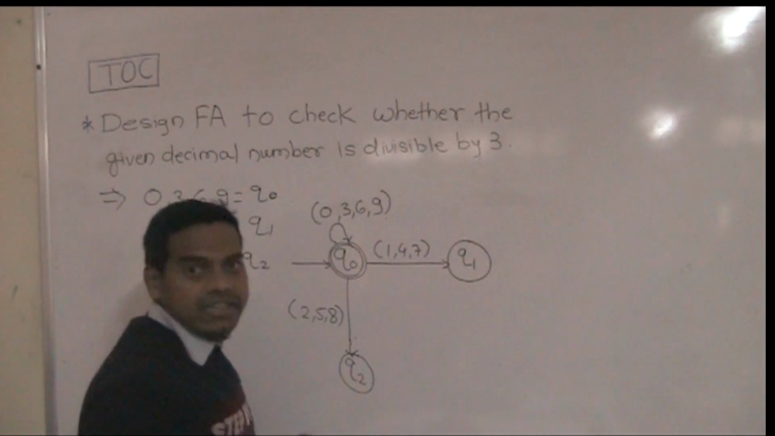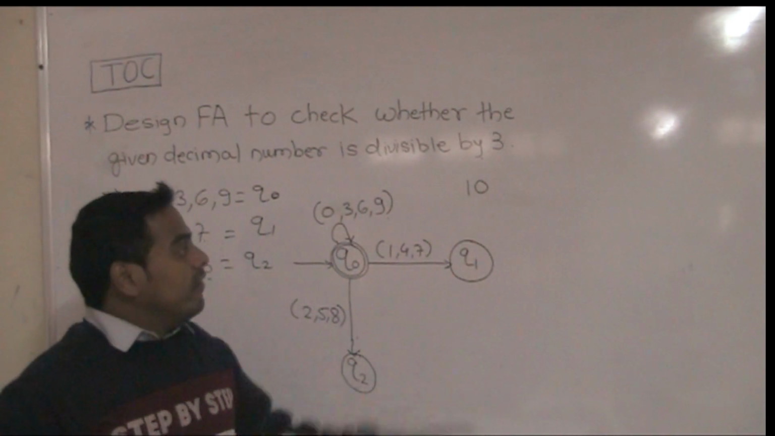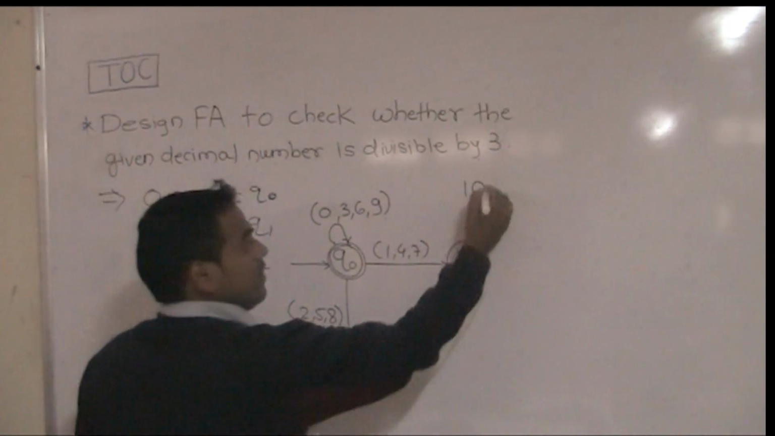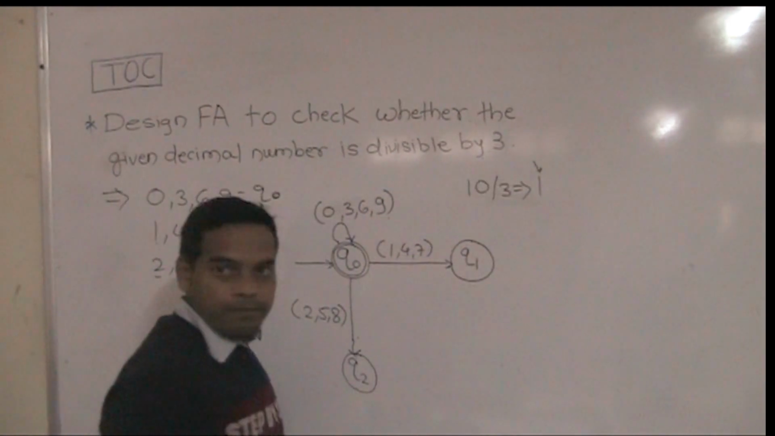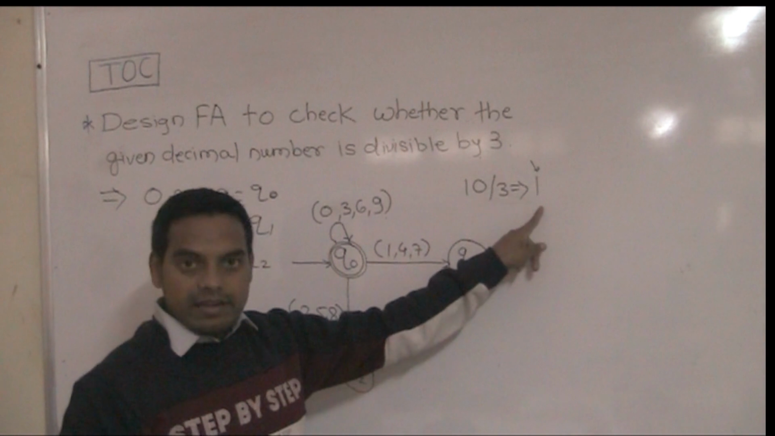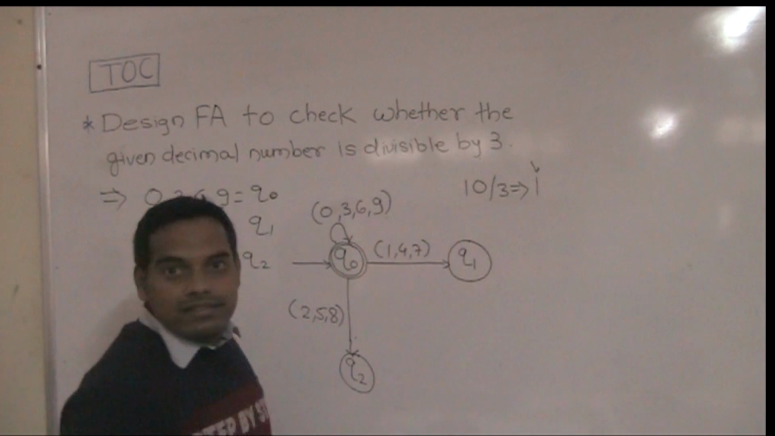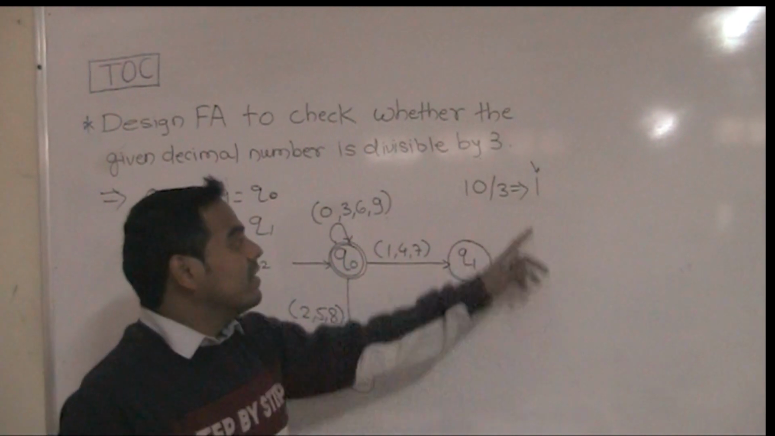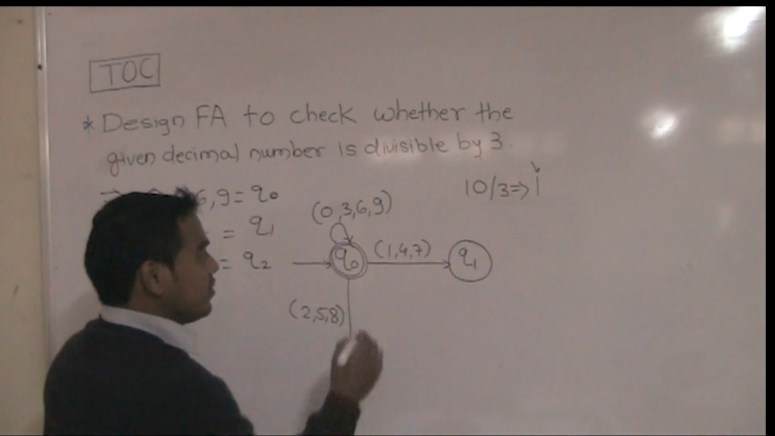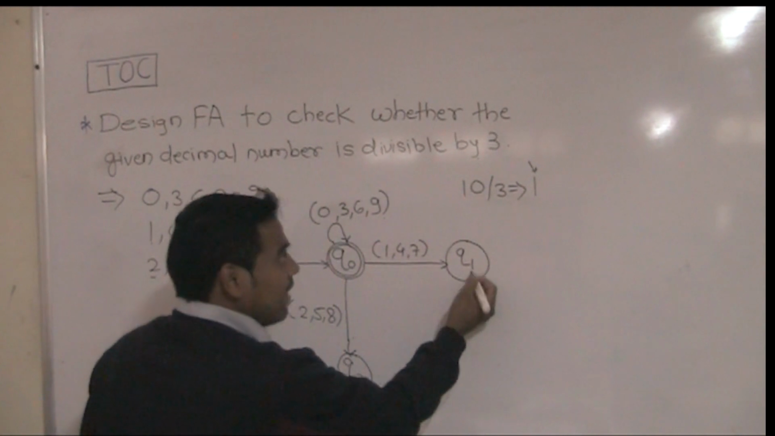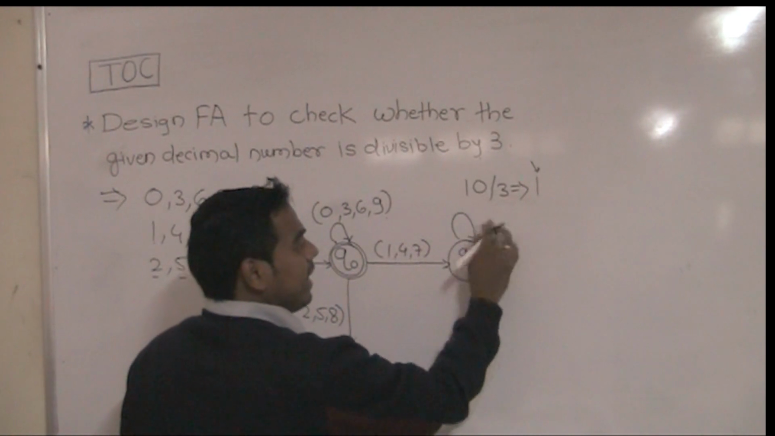Suppose a 2-digit number is there, 10. We consider the number 10. 10 divided by 3 gives remainder 1, because 3 into 3 is 9 and 1 remains. So 1 is represented by the Q1 state because this is the remainder 1 state. Firstly 1 comes, so it goes to the Q1 state. After that 0 comes, and it remains at the Q1 state.